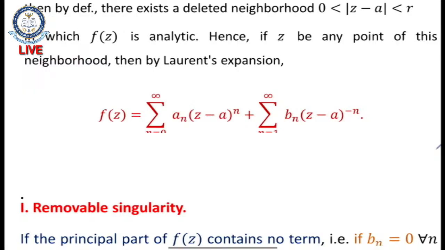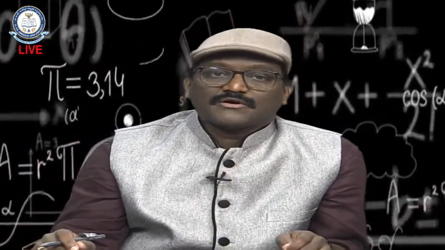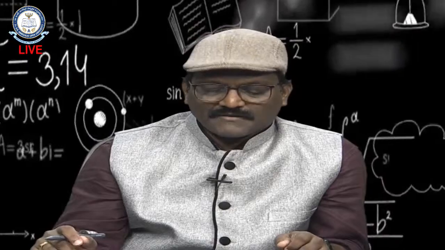The first term involves positive powers and the second term involves negative powers, like (z minus a) to the power minus 1, (z minus a) to the power minus 2, and so on up to infinity. Positive power series plus negative power series is defined as a Laurent series.